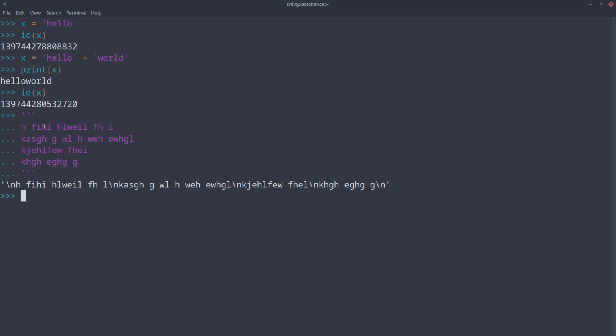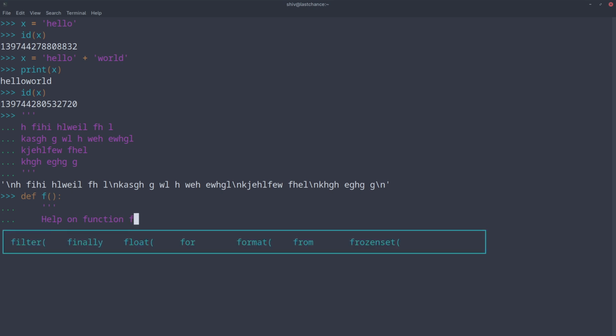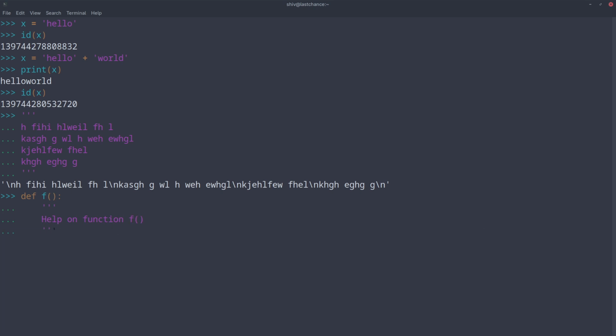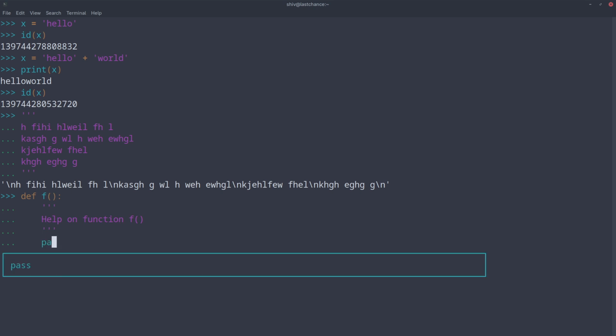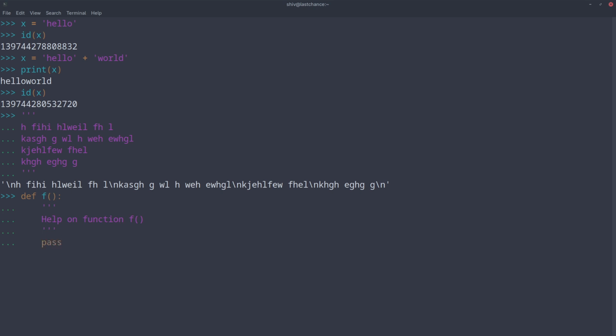Now, what is the use of a doc string? That is what I would like to talk about first. What is the use of a doc string? So suppose I have a function def f. Okay, and the first thing I do is define a doc string and I say help on function f. Okay, and then I terminate this string, and I actually don't do anything within the function. I just say pass.